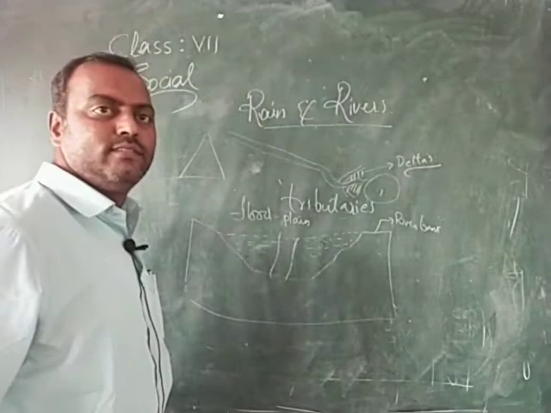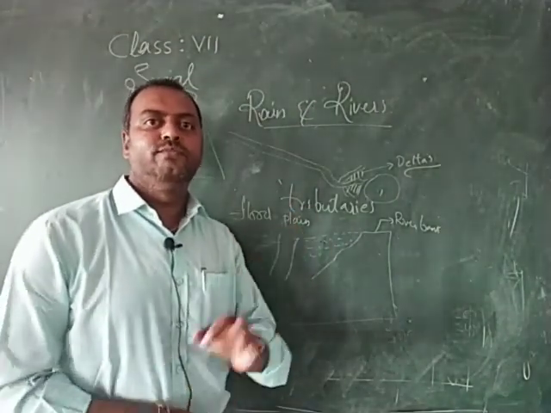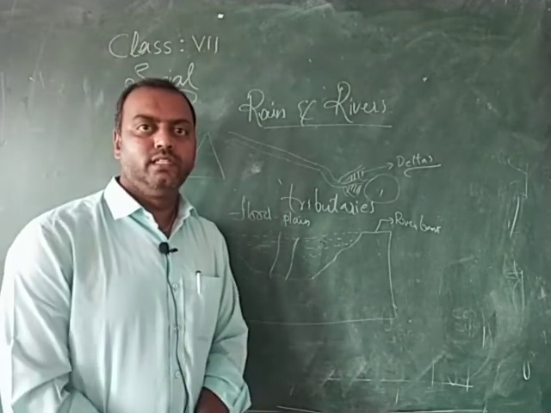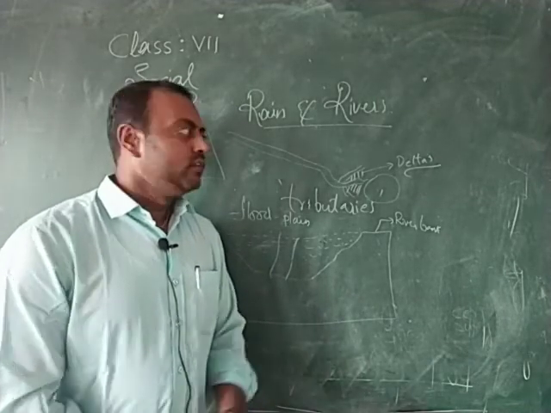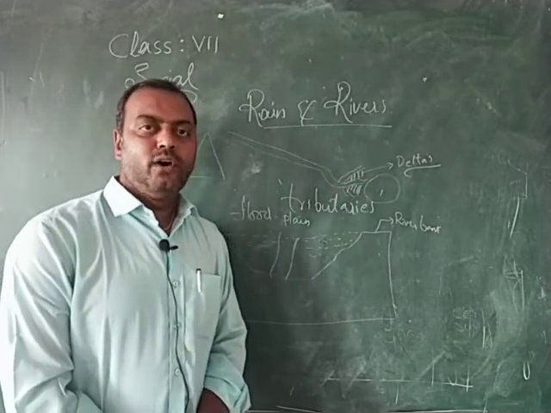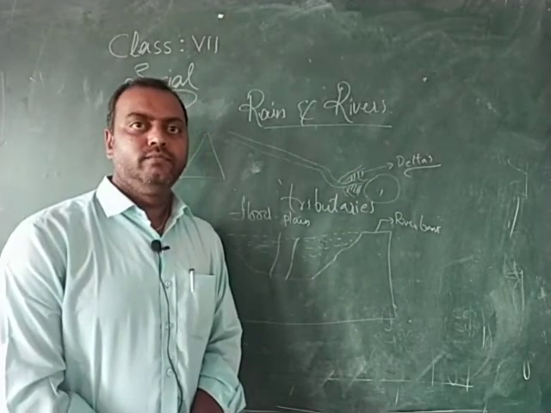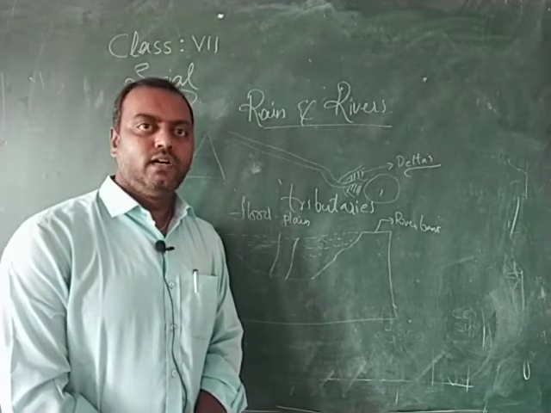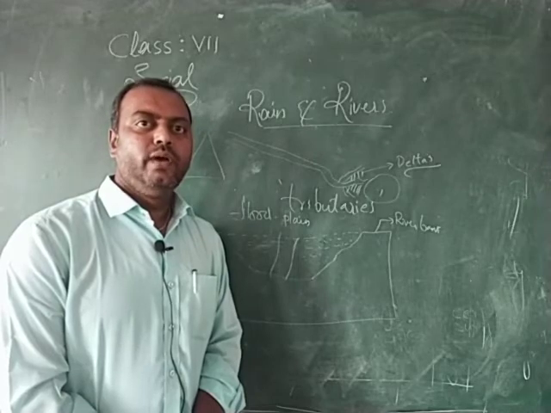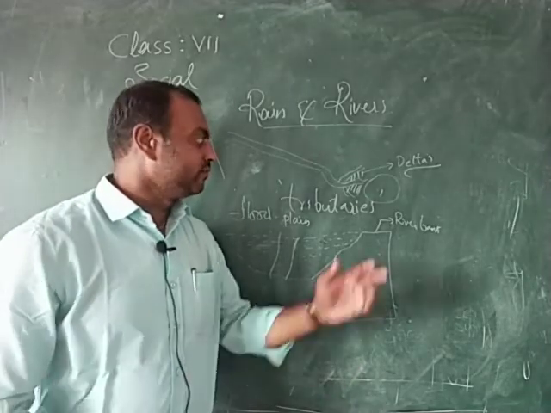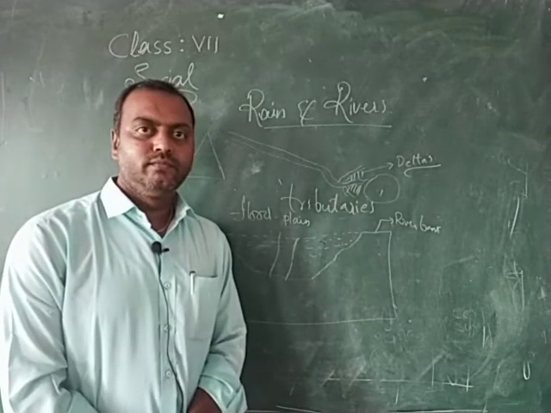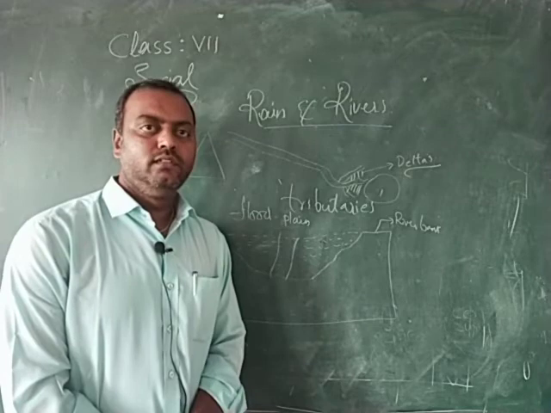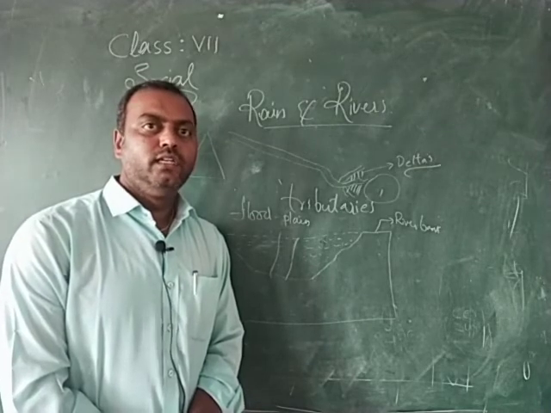These deltas often possess fertile land and even water facility throughout the year. There are deltas formed at the mouth of Ganga, Godavari, Krishna, and even Kaveri, which are very prosperous for agricultural production. These deltas help in protecting the river from the floodplain, and they also help in the agricultural production of the country.